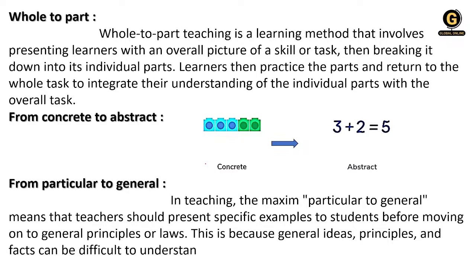Then particular to general. This is totally opposite to whole to part, where we use the methods from the whole, and then grab the specific one from that. Here we are not doing that. We are doing the specific one first. We focus on the specific part first, and then we generalize that fact to the whole. That is called particular to general.